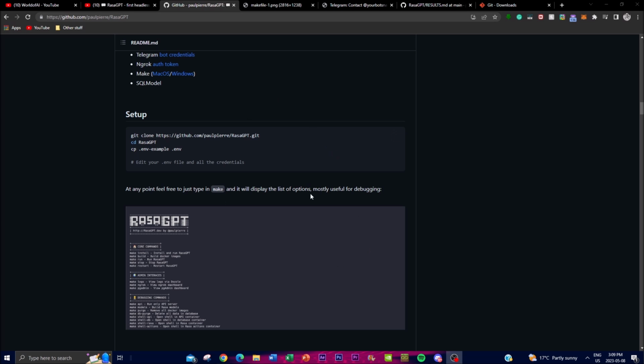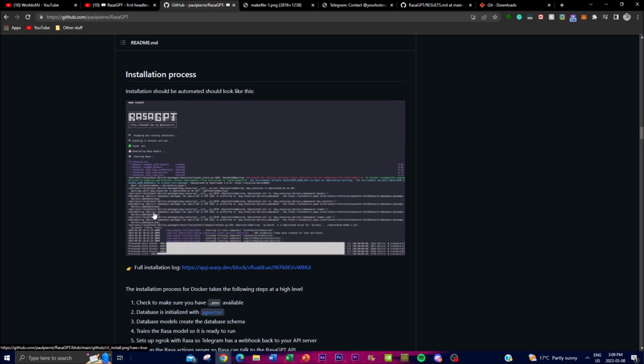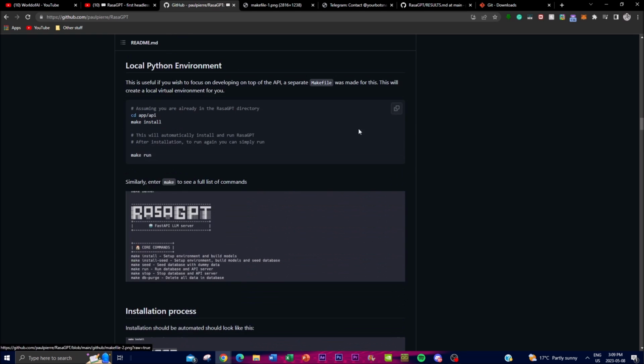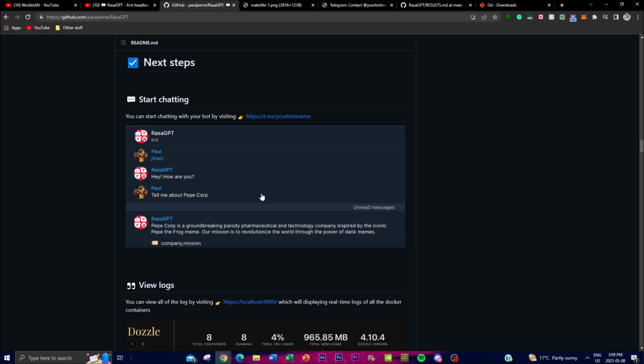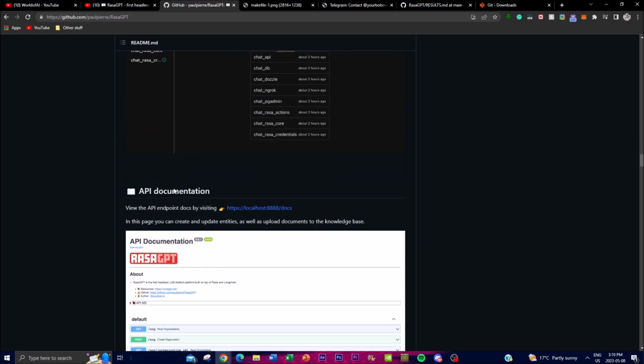Now, in terms of all the different types of setup, all the actual code that is required for the setup is on the repo. So if you want to take a look at this, I highly recommend that you do so, because there are different things that you'll need to install. And if you want to use certain features, you would definitely need to use certain prompts to help you do so. And these are some of the codes that you'll need to help it run and set up certain things. Now, if you want to look at the log, you can run it on your localhost.